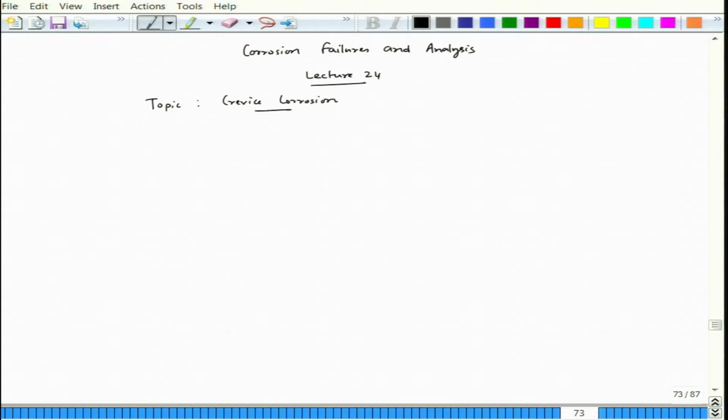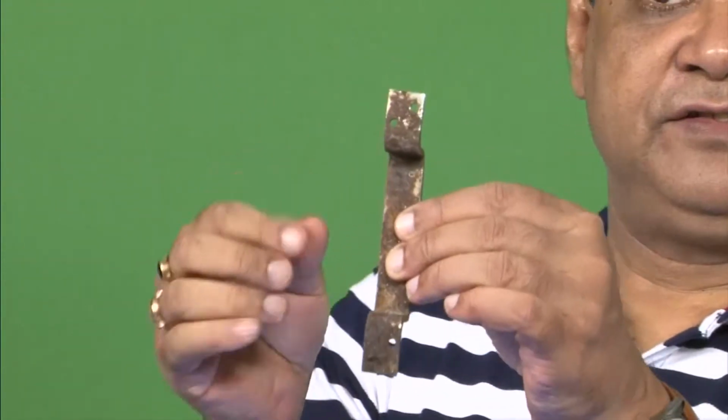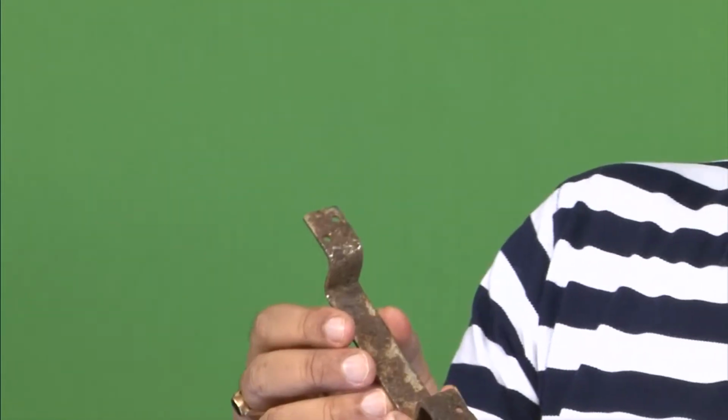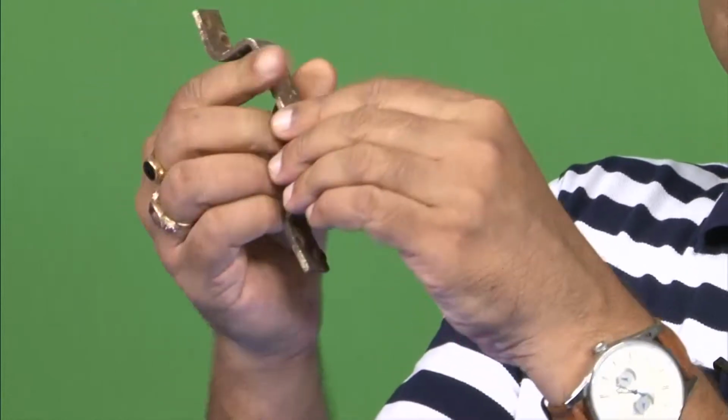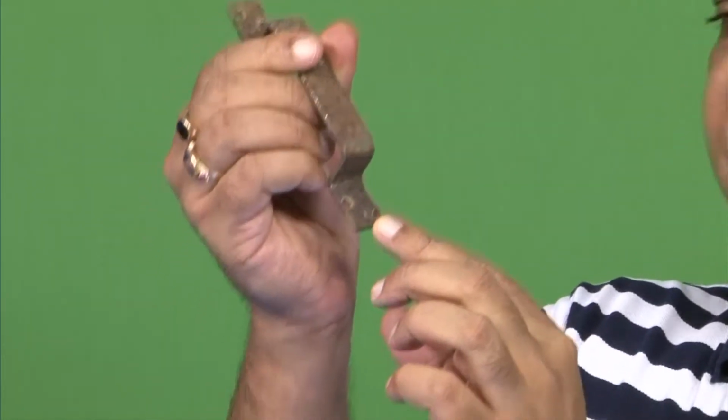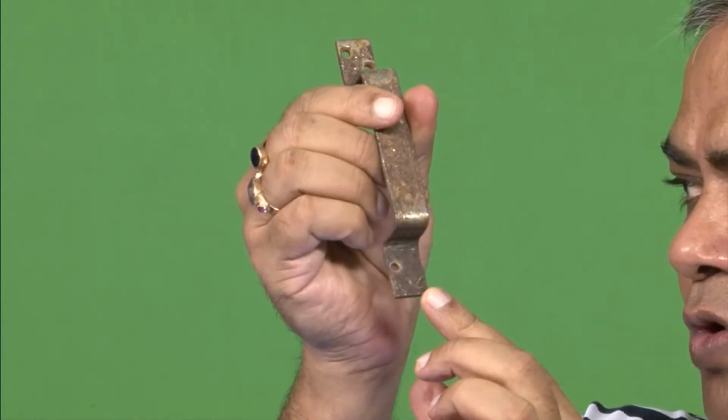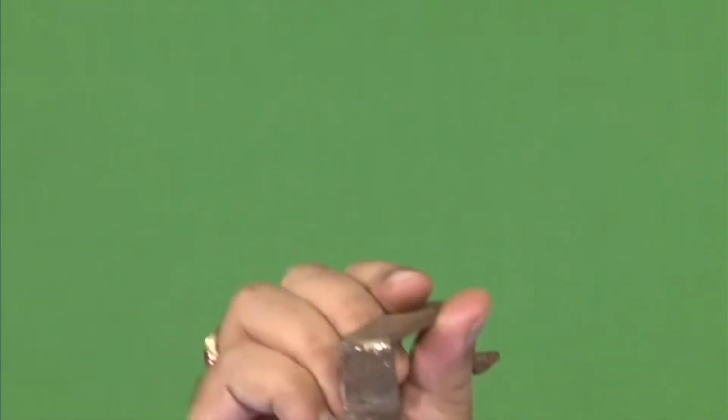Now, let us see one example of the nature of crevice corrosion you would experience. This is a door handle. It was fixed on the door and exposed to the environment, getting a lot of rain and all sorts of things. If you recall, we gave one example of a galvanic couple and differential aerated cell with this small screw here, and the bottom part. There is an auxiliary video available; you can go and look at it.